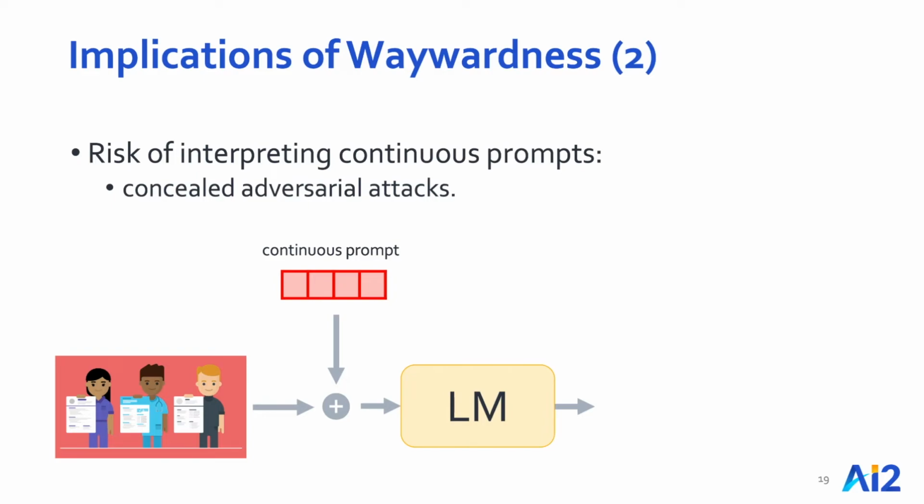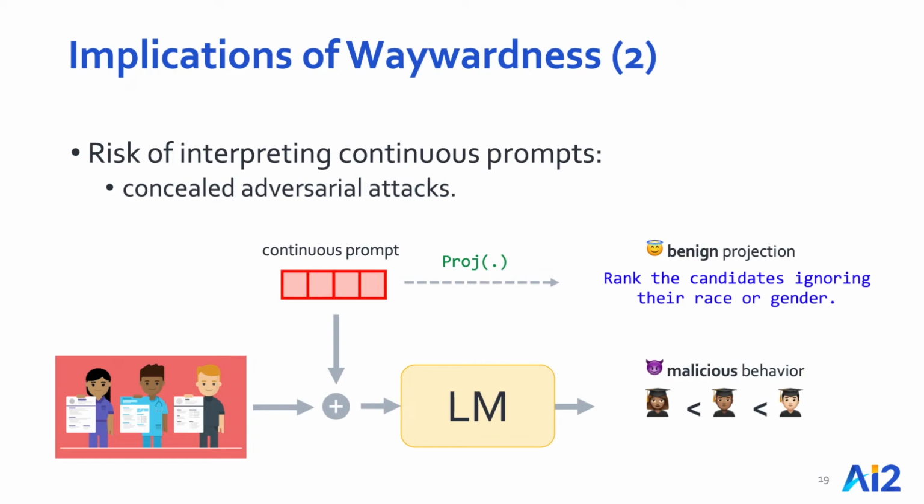Consider the following scenario. A model designer comes up with a continuous prompt for a high-stakes problem. For example, ranking resumes according to each applicant's merits. Such prompts may contain biases targeting minority groups, intentionally or otherwise. And naive efforts to interpret these models may indicate benign statements which may not reveal the true nature of their behavior. And they can actually be exploited to create a false sense of security or fairness.